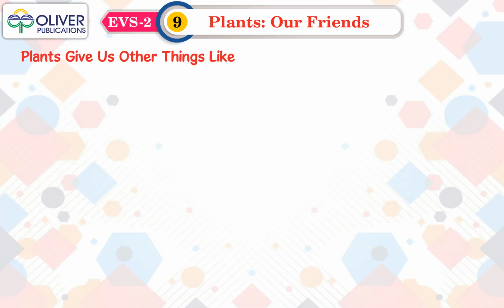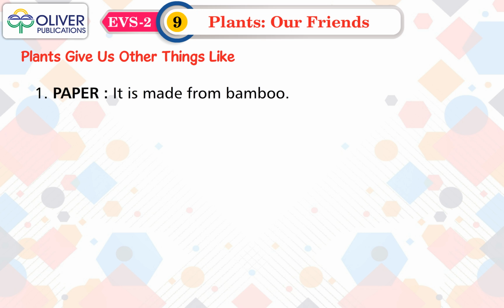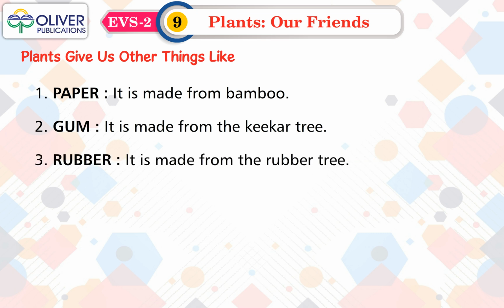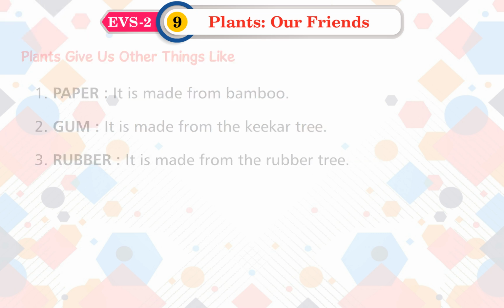Plants give us other things like: 1. Paper. It is made from bamboo. 2. Gum. It is made from the kikar tree. 3. Rubber. It is made from the rubber tree.